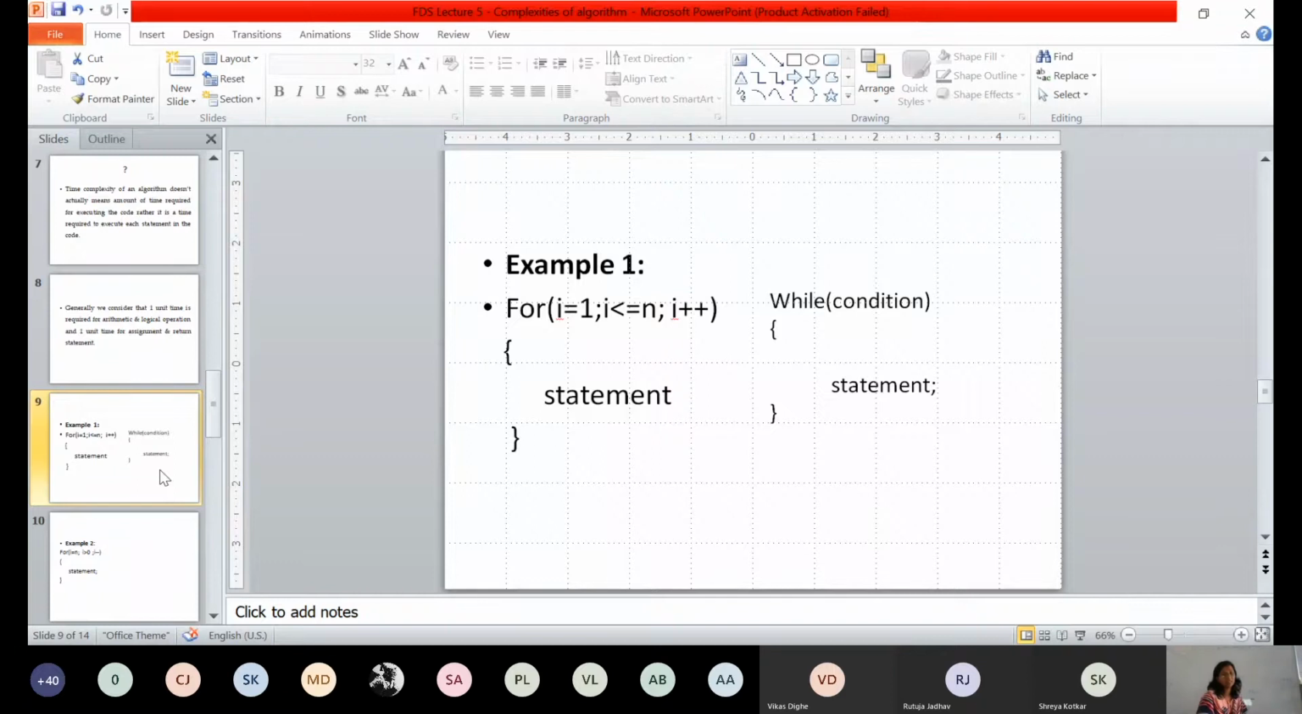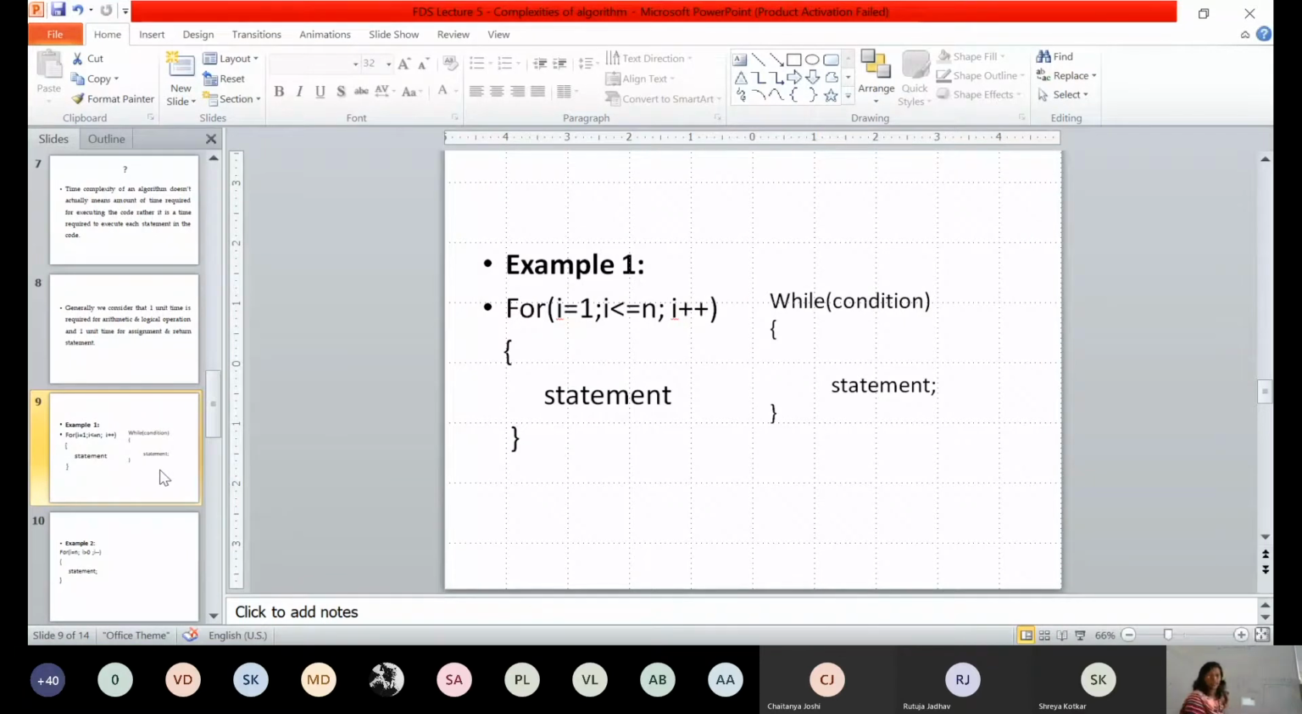Can you tell me how many times this for loop will be executed? N times. Only n times, or n plus 1 times, because it is less than or equal to n? N plus 1. Okay, I will give you a very simple way. Let us try to trace the loop. Consider that the value of n is equal to 3.